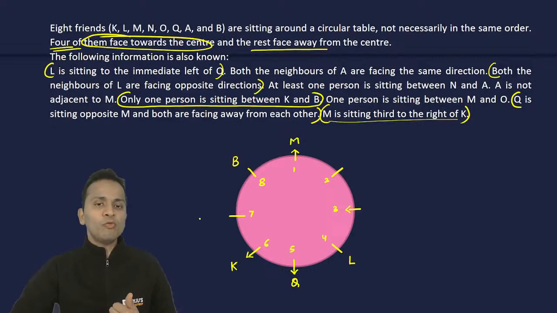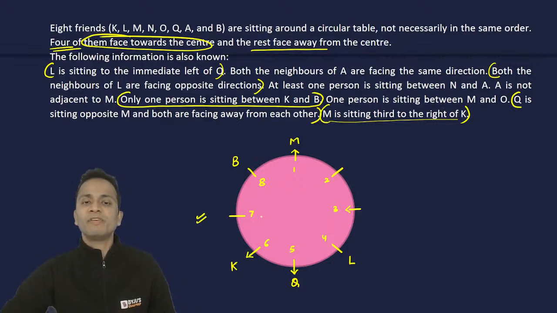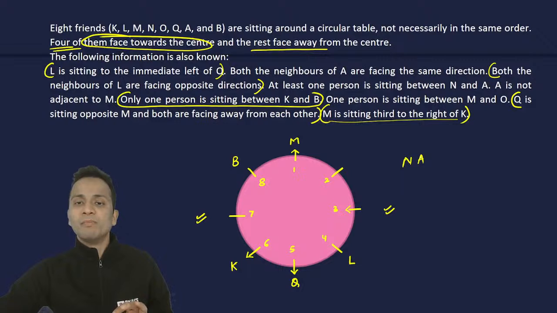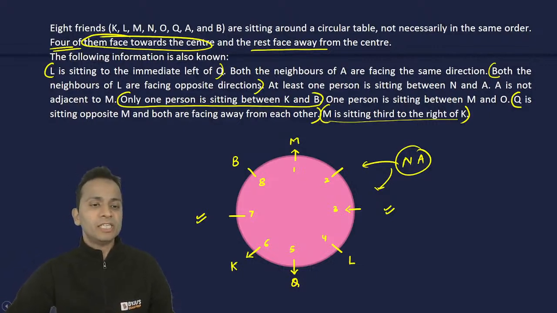Only one person sits between M and O. So O will either sit at chair number 7 or chair number 3. If O sits at chair number 7, then N and A both will sit at chair number 2 or chair number 3, so N and A will be adjacent to each other.